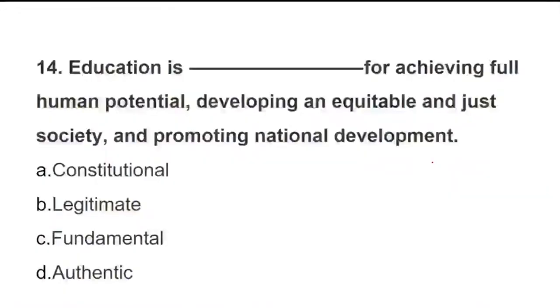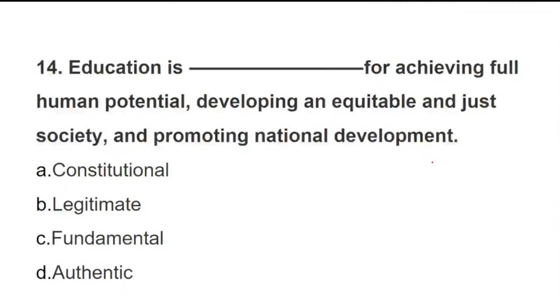Okay. Now, question number 14 on the screen, everyone. Education is for achieving full human potential, developing an equitable and just society, and promoting national development. So we are talking about what?